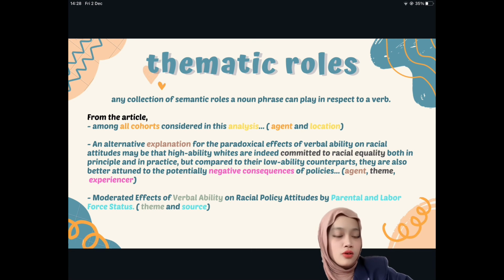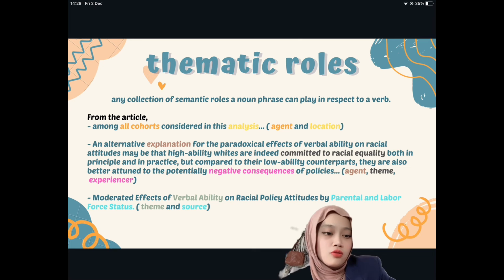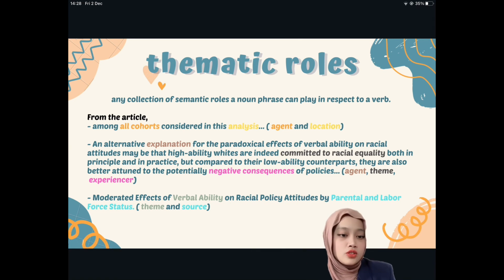Next is thematic roles, which means any collection of semantic roles a noun phrase can play in respect to a verb. So I have 3 examples from the article. First, we have the among all cohorts considered in this analysis. All cohorts is the agent and the analysis is the location. So as you can see, for my second example, the explanation is the agent, so committed to racial equality is the theme, and negative consequences is the experiencer. For my third example, moderated effects of verbal ability on racial policy attitudes by parental and labor force status. Verbal ability is the theme, and parental and labor force status is the source.